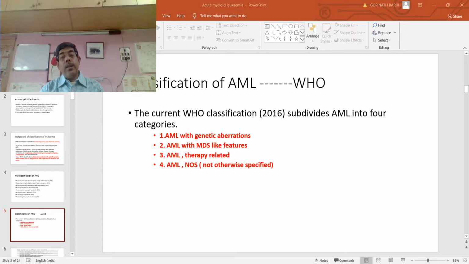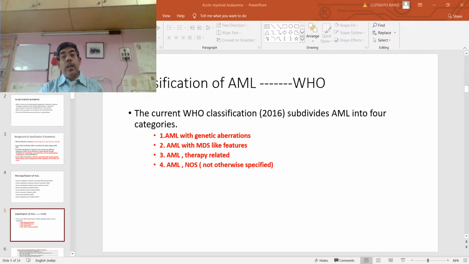Third is the acute myeloid leukemia, therapy related. Again, in these cases, the history is important, whether the patient had any history of chemotherapy, radiotherapy, etc. Some chemotherapeutic agents are important, that is cyclophosphamide, topoisomerase 2 inhibitor. So you'll have to take the history of any previous chemotherapy or radiotherapy.